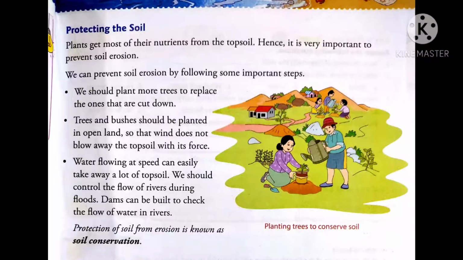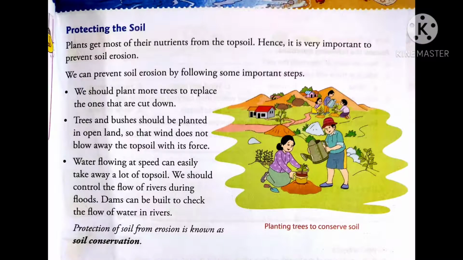So let's study. Plants get most of their nutrients from the topsoil, hence it is very important to prevent soil erosion. So students, here some points are listed which tell us how we can prevent the fertile topsoil from erosion. First point says we should plant more trees to replace the ones that are cut down. So we should plant more and more trees, because when you plant more trees, the soil gets a kind of protection. It is not easily carried away by wind or water when it has plants or trees over it.